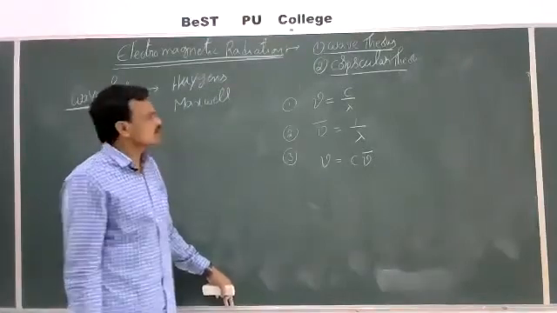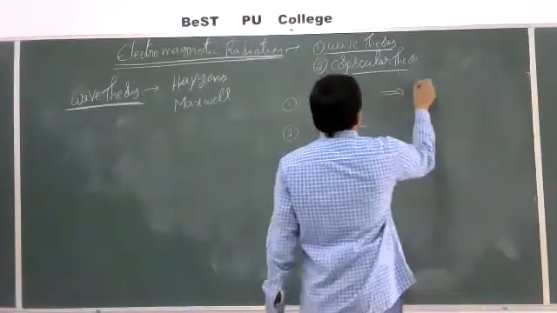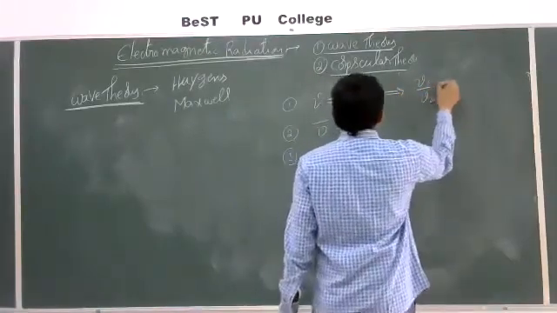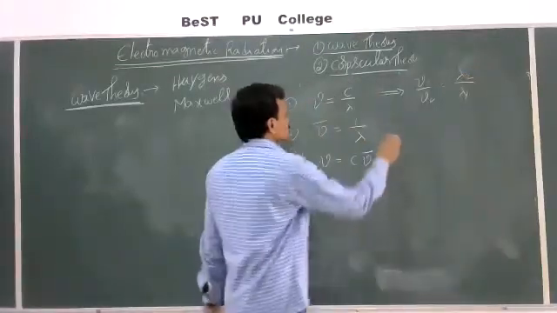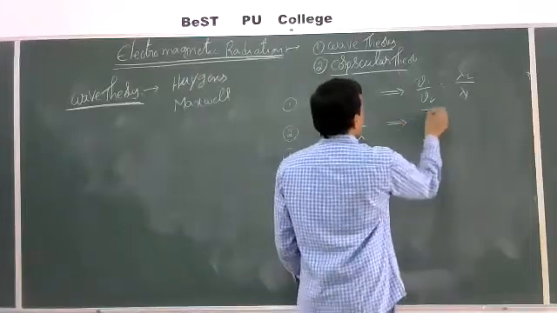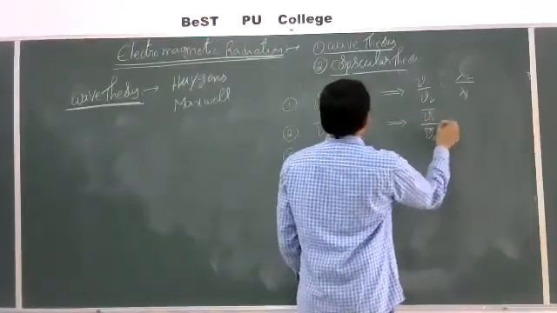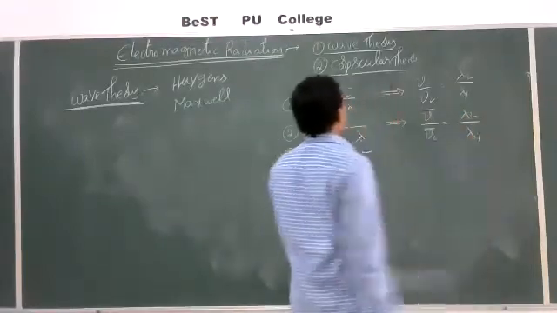So if you are comparing two different electromagnetic radiations, then nu 1 by nu 2 is equal to lambda 2 by lambda 1. Here also, if you compare two electromagnetic radiations, then nu 1 bar by nu 2 bar is equal to lambda 2 by lambda 1.